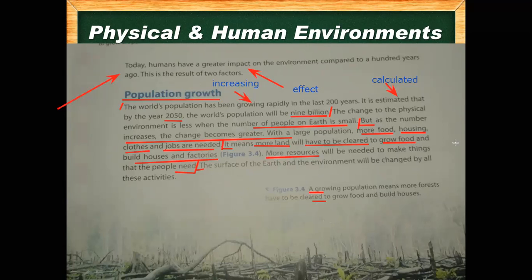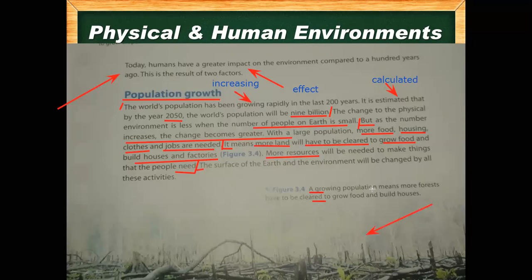Good. So the surface of the earth and the environment will be changed by these activities. Whatever we construct in the world will affect the earth, our planet, the world. So if you see picture 3.4, where is picture 3.4? The picture is in there.